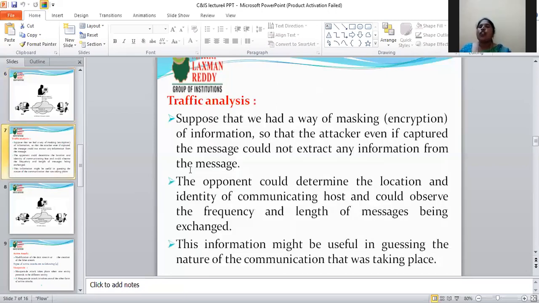Next one, traffic analysis. Traffic analysis happens in between the sender and receiver, during transmission.